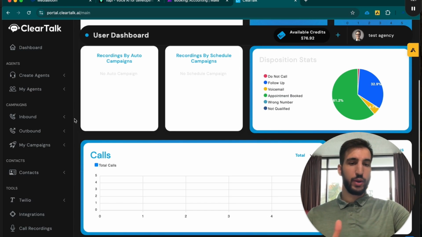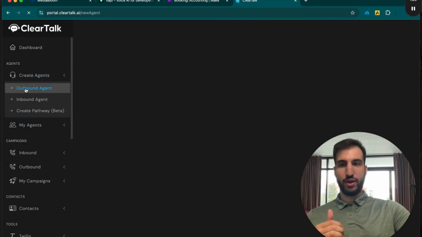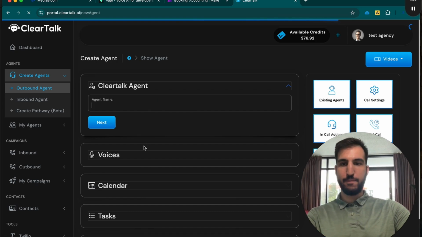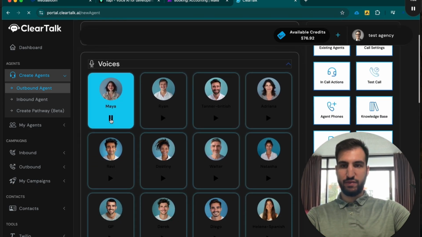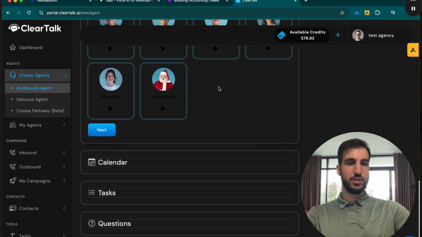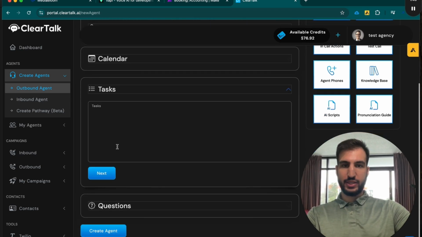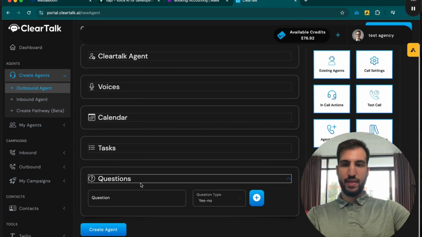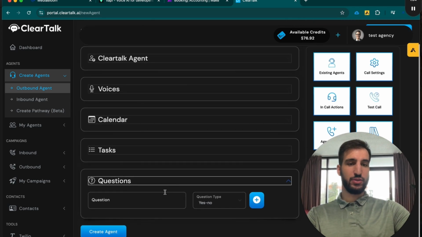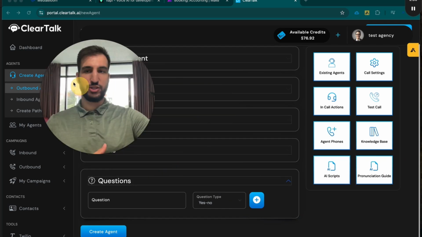So let's show you a quick jump start on how to actually create an agent, what that looks like. They make it super seamless. All you have to do is click on the outbound agent, put in a name, choose a voice, and they have all these different voices, right? These are pre-built and pre-tested, so they know, hey, these voices perform out of the thousands, if not tens of thousands, of different voices that there are. You choose the HighLevel calendar, so I just click right there, it's connected. You make a task, so this is like the actual script, and then questions are like the actual custom fields that you're going to want to output, so it automatically dispositions and automatically outputs all the different actions, right?